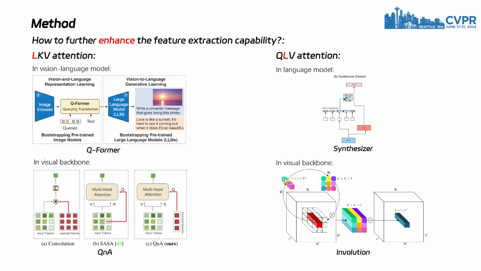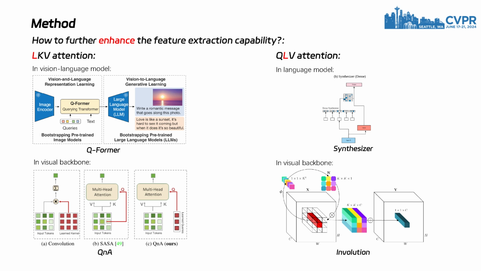Q&A has demonstrated the effectiveness of this method in the visual backbone. We categorize this pattern as learnable key value attention, abbreviated as LKV attention. Similar to LKV attention, there is another non-QKV attention variant that uses a set of learnable keys interacting with queries from the input to obtain attention weights, known as Query Learnable Value Attention, abbreviated as QLV attention.